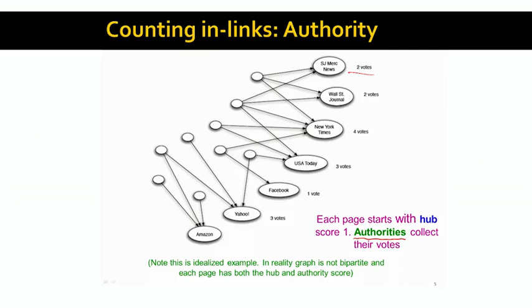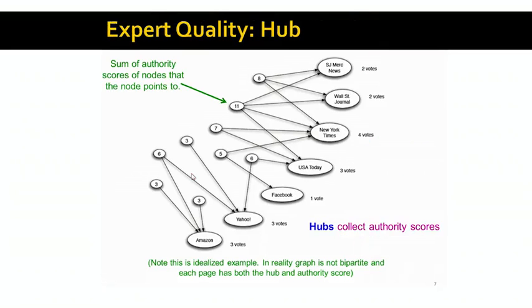So now what we did is, given the hub scores on the left, and we assumed everyone has the same score, the score of 1, we collected the authority scores on the right. What we do now is propagate the authority scores back to the hubs. So now every hub sums up the authority scores of everyone they point to. For example, the first node up here has the score of 8 because 2 plus 2 plus 4 equals 8. And the second node has a hub score of 11 because, again, the authority scores of everyone they point to sum to 11.